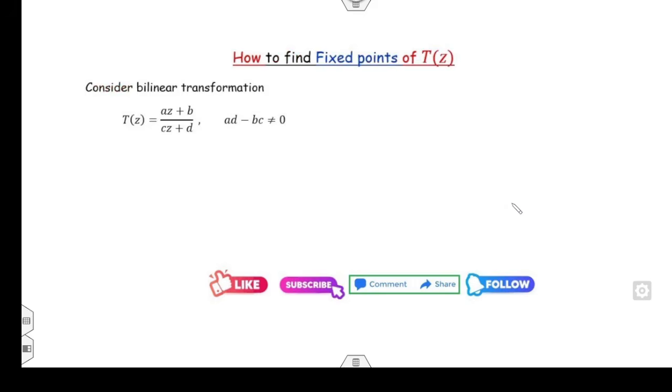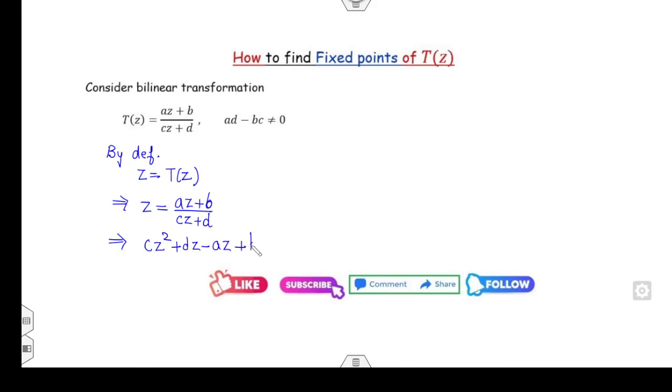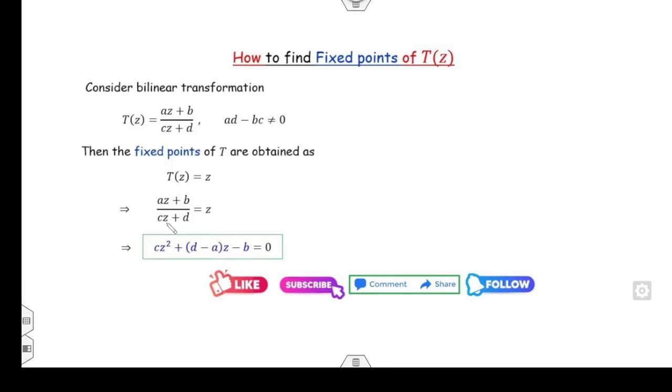Now, how can you actually find the fixed points of a Mobius transformation? It's very simple. For any Mobius or bilinear transformation, by definition, we have z is equal to T(z). So I can substitute the value of T(z) as (az plus b) over (cz plus d). If you solve this, it becomes cz squared plus (d minus a)z minus b is equal to 0. Or I can take z common, then it becomes (d minus a)z minus b is 0.